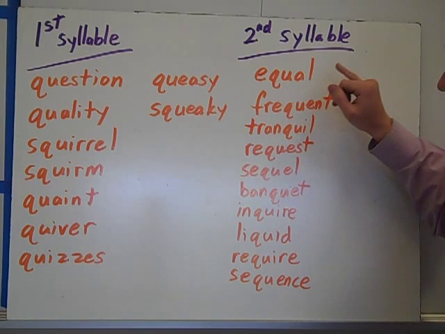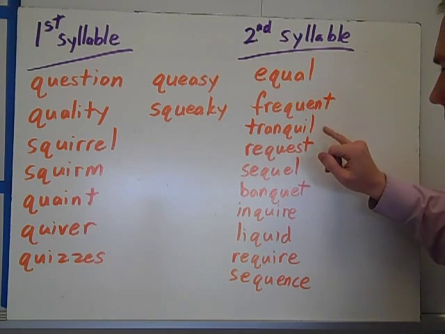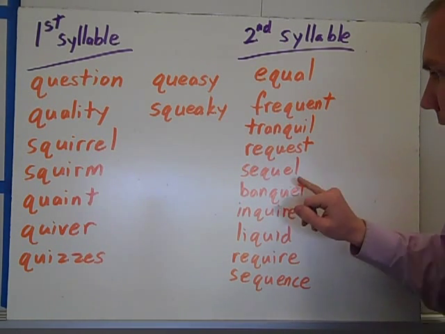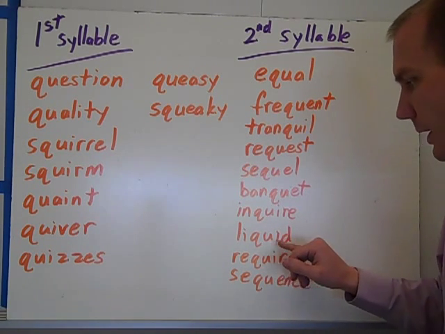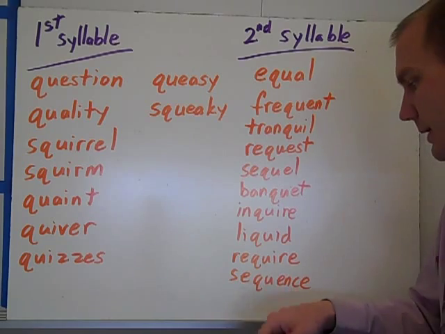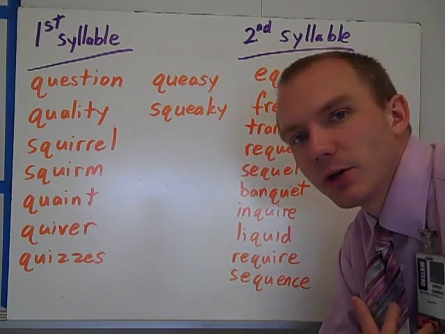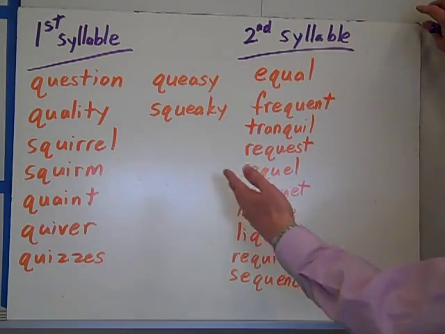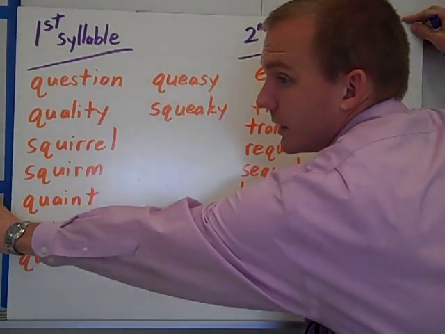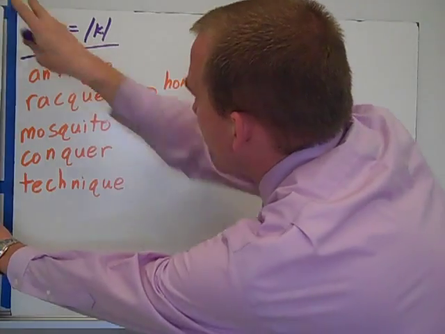Second syllable: equal, frequent, tranquil, request, sequel, banquet, inquire, liquid, require, sequence. Now, of course, this isn't how you actually read the words, but I'm doing it to emphasize the kwa. We can contrast that with the k sound.